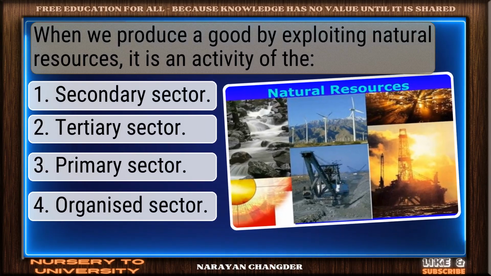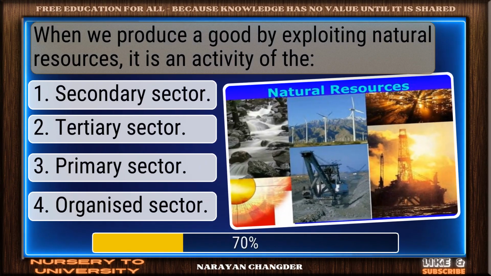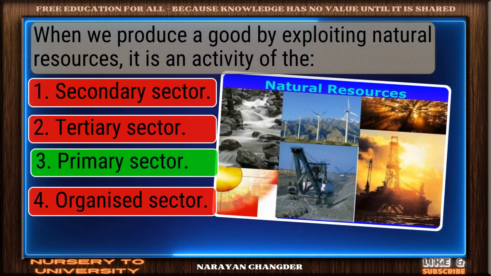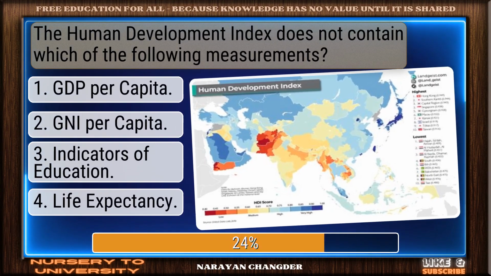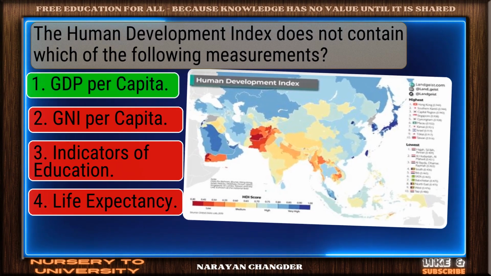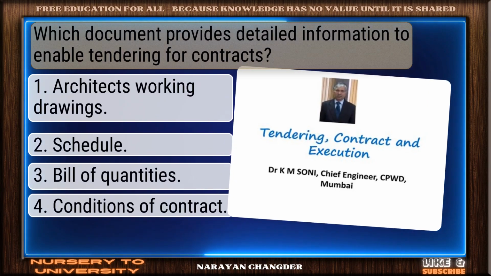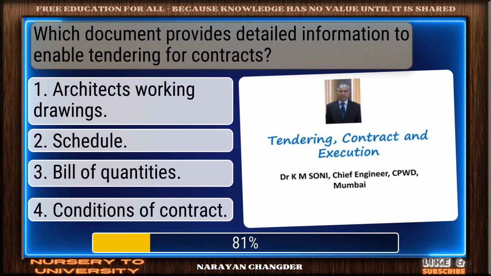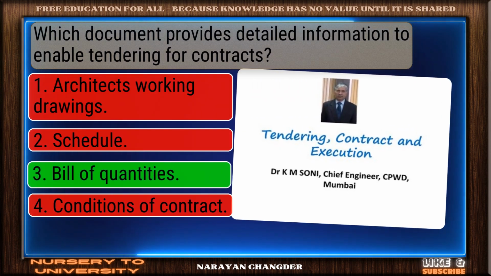When we produce a good by exploiting natural resources, it is an activity of the... Perfect. Primary sector is the correct choice. The Human Development Index does not contain which of the following measurements? Well-reasoned, GDP per capita is the correct choice. Which document provides detailed information to enable tendering for contracts? Excellent. Bill of quantities is a brilliant choice.